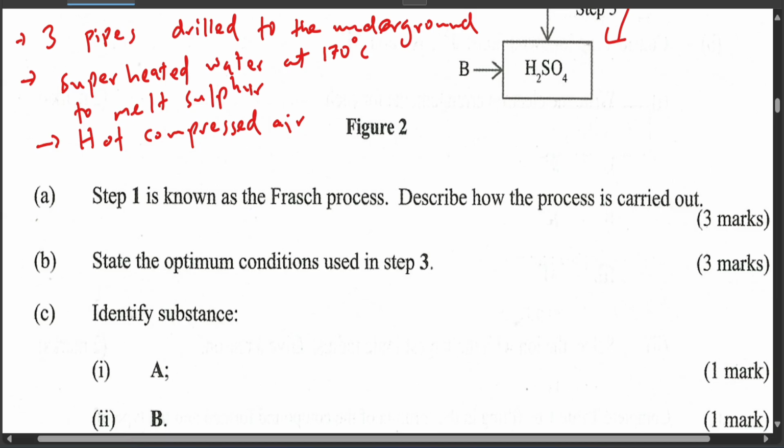The main purpose is just to push the molten sulfur to the surface through the middle pipe.